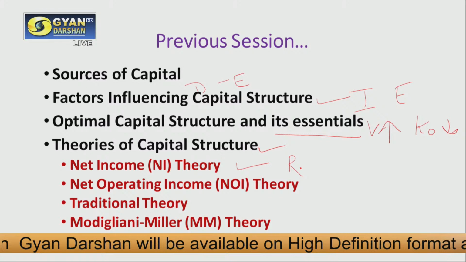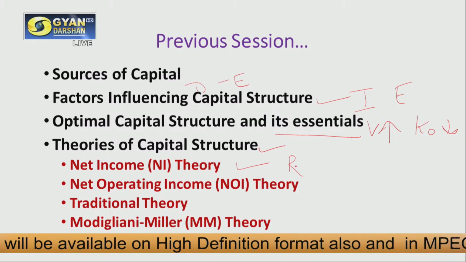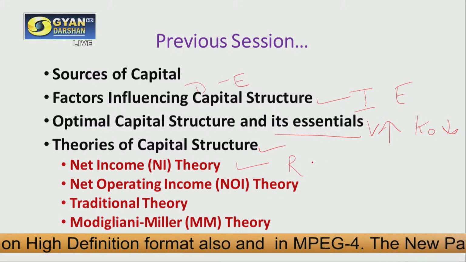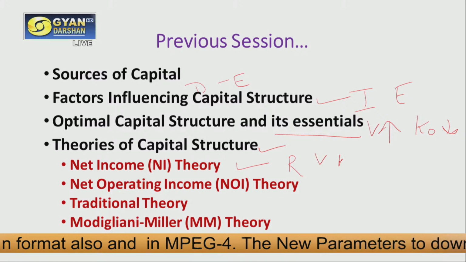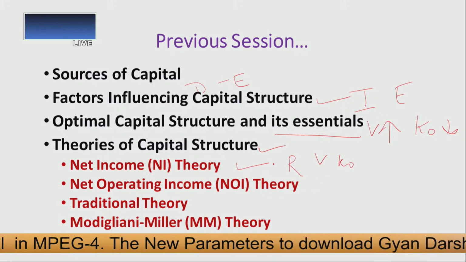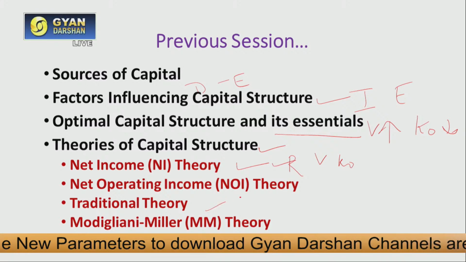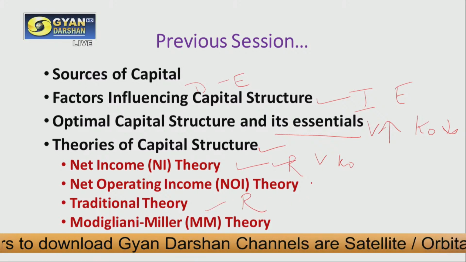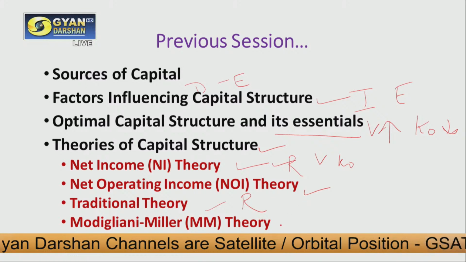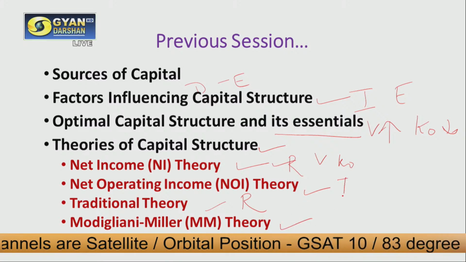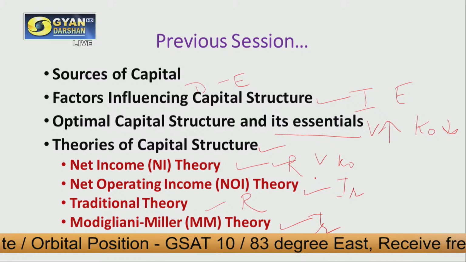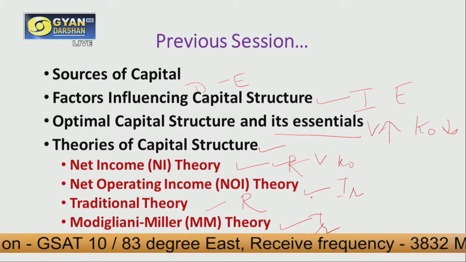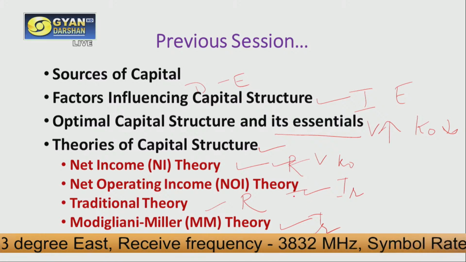Why was it called the relevance theory of capital structure? Because this theory says that when we change the capital structure, it impacts the value of the firm as well as the overall cost of capital. So net income theory and traditional theory are the relevance theories of capital structure, while net operating income theory and Modigliani-Miller theory are irrelevant theories of capital structure. We talked about net income theory in our previous session, and today we will continue with net operating income theory. So let's start today's session with this theory called net operating income theory.